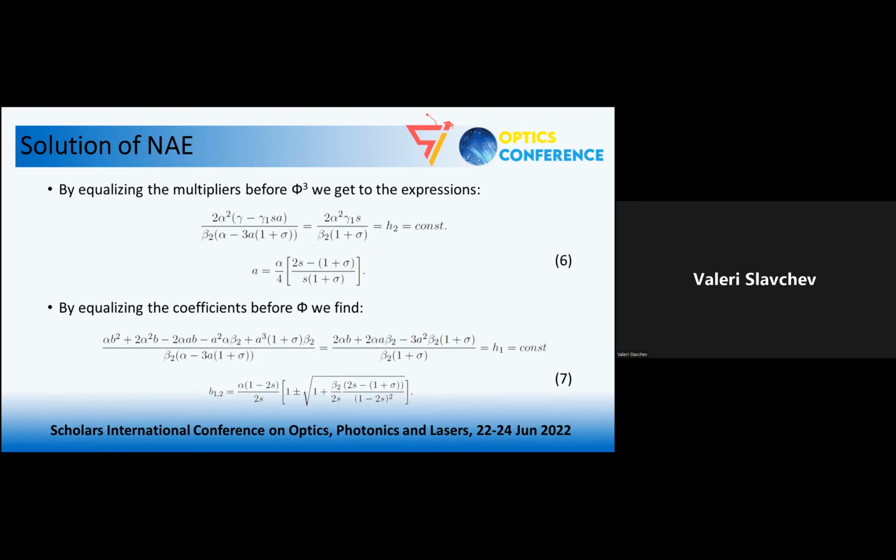By equalizing the multipliers before the third order of f, we get to this equality here, from which we can find an expression for the constant a. In the same way, by equalizing the coefficients before f, we find this equality here, from which we have found an expression for the constant b.